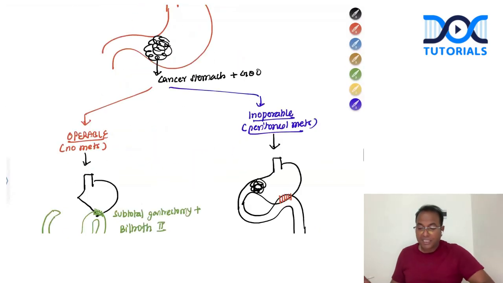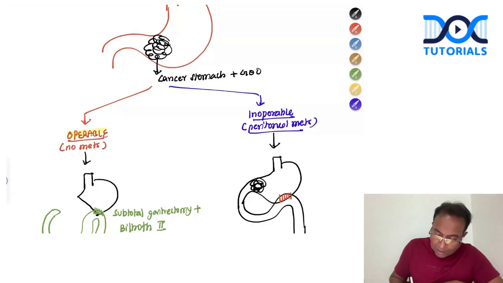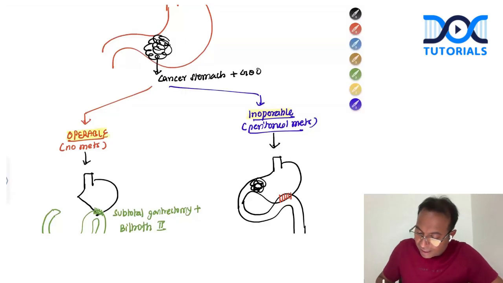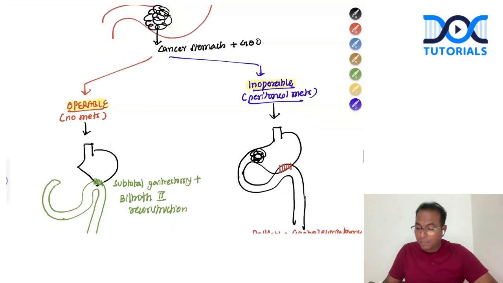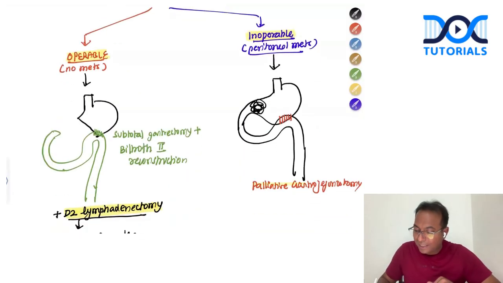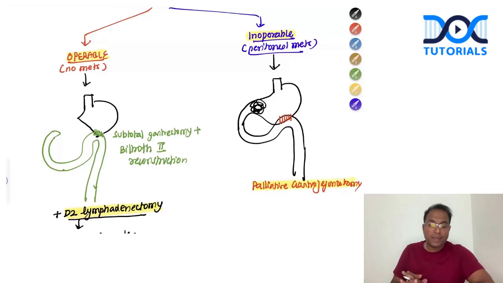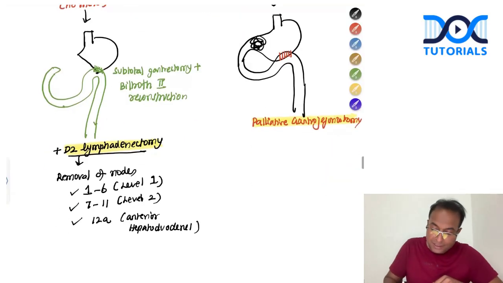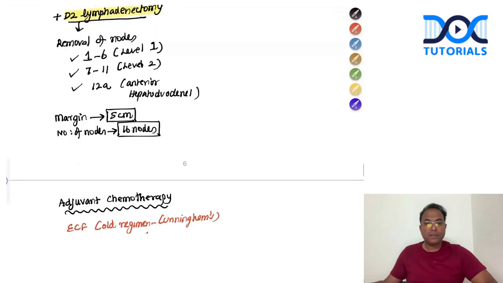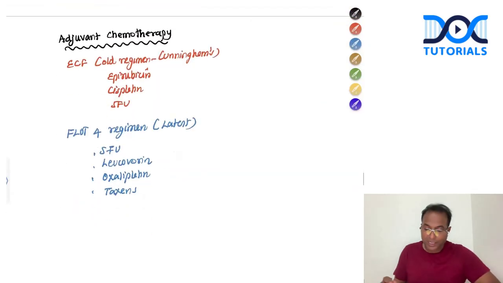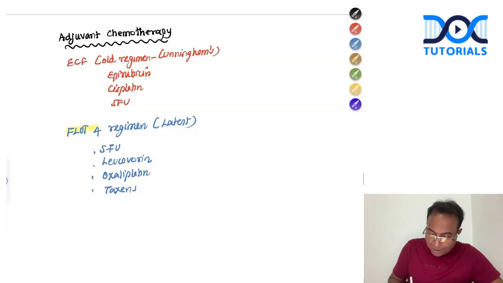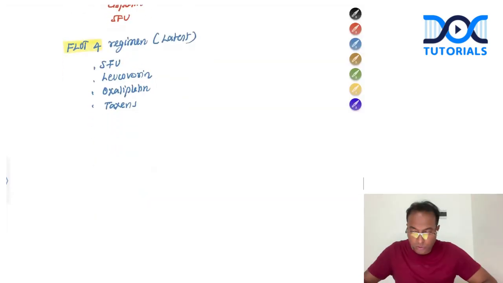The surgical management depends on whether the case is operable or inoperable on diagnostic laparoscopy and other situations. For inoperable cases, we only go for palliative bypass, so that as long as he is going to live, let him eat peacefully. In operable cancers, we go for a major surgery: subtotal gastrectomy with Billroth 2 reconstruction and D2 lymphadenectomy. Please write a few lines about adjuvant chemotherapy, especially the latest regimen used, the FLOT 4 regimen. So this is about the essay question.